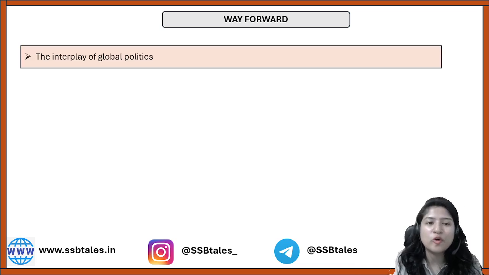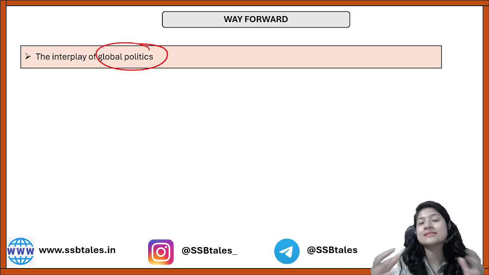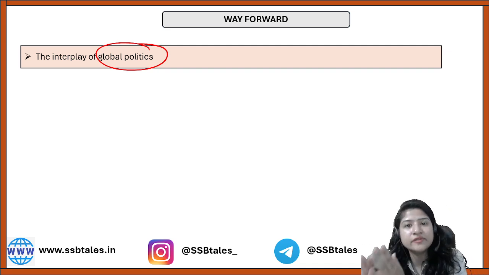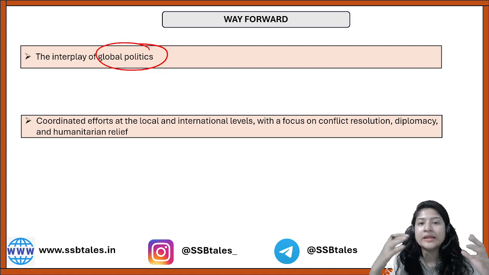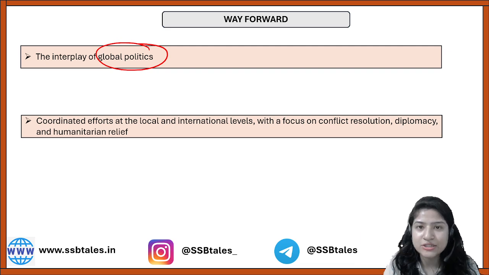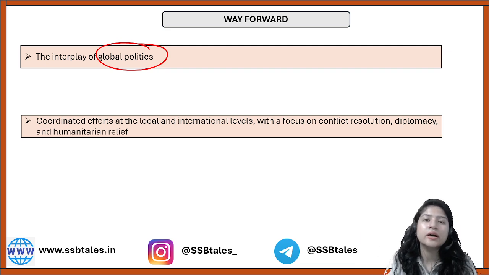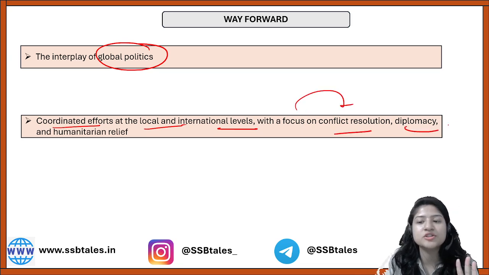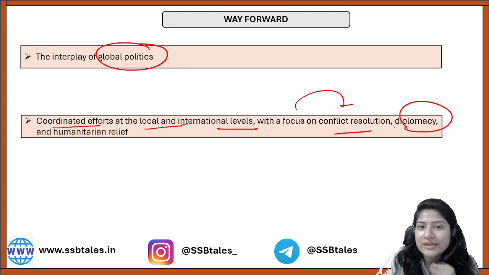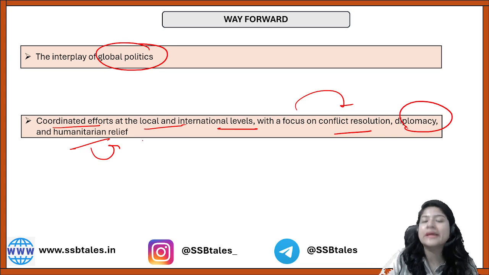So what is the way forward? Look, definitely the way forward is that first of all, it's very important for the whole country to understand that global politics is now intertwined. It's not that a state would have its individual politics. Now all politics are intertwined, and in the longer run we have to be more diplomatic at national and international levels if we want peace and smooth relations between the countries, right? So coordinated efforts are required at local and international levels, with the focus on conflict resolution, diplomacy, and with the basic ground in our heart that humanitarian relief should be provided, right?